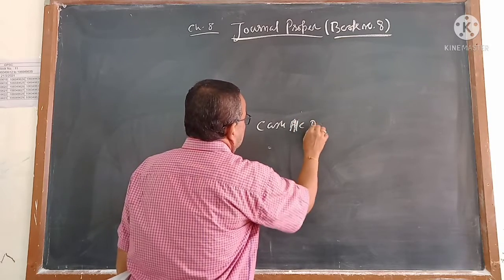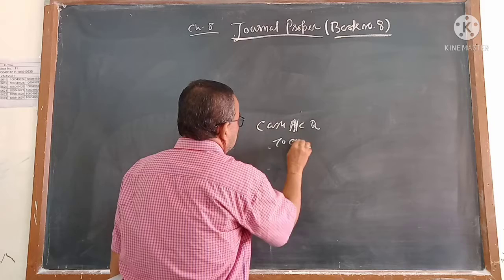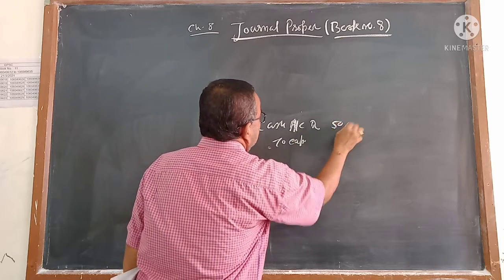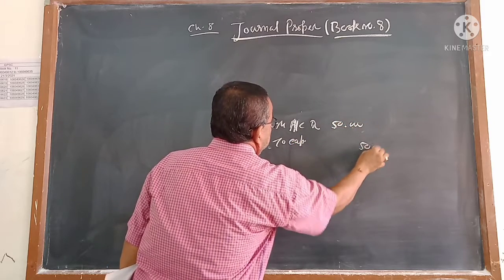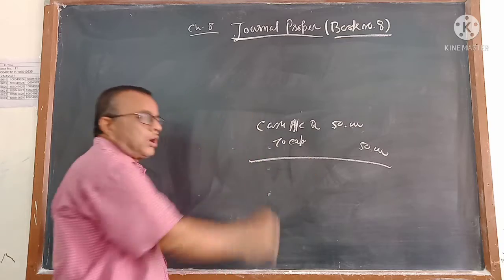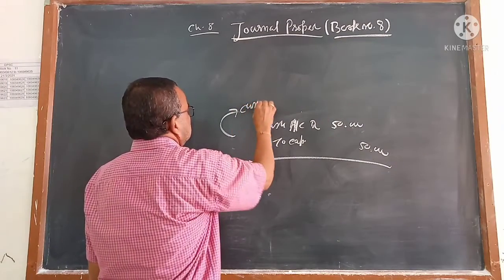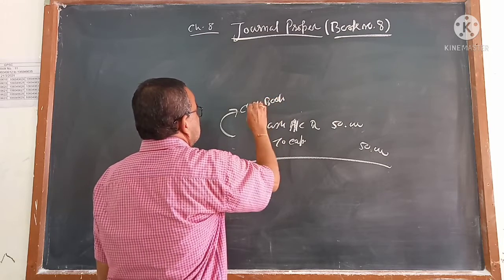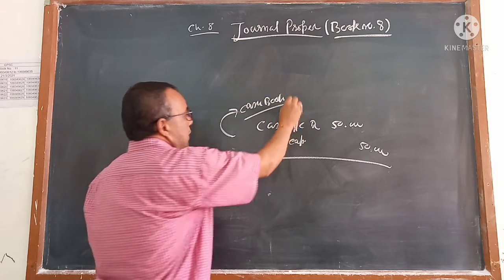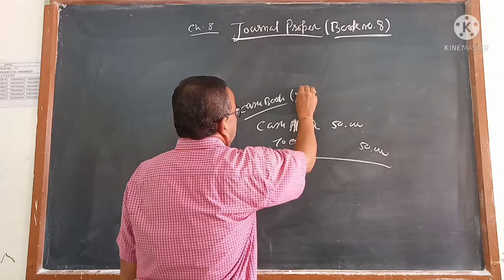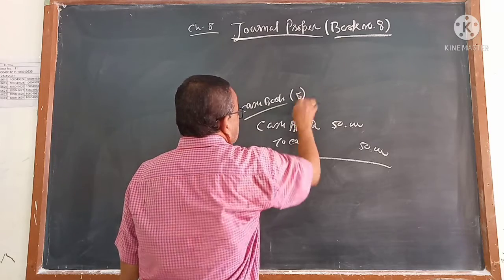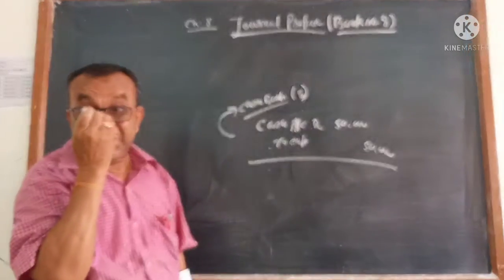Cash account debit to cash. If you are giving cash, suppose you are giving cash of 50,000. This transaction, where will it go? This transaction will go to the cash book, because this is a cash transaction. It will go in the cash book. What is the cash book number? Chapter number 7, but book number is 5.